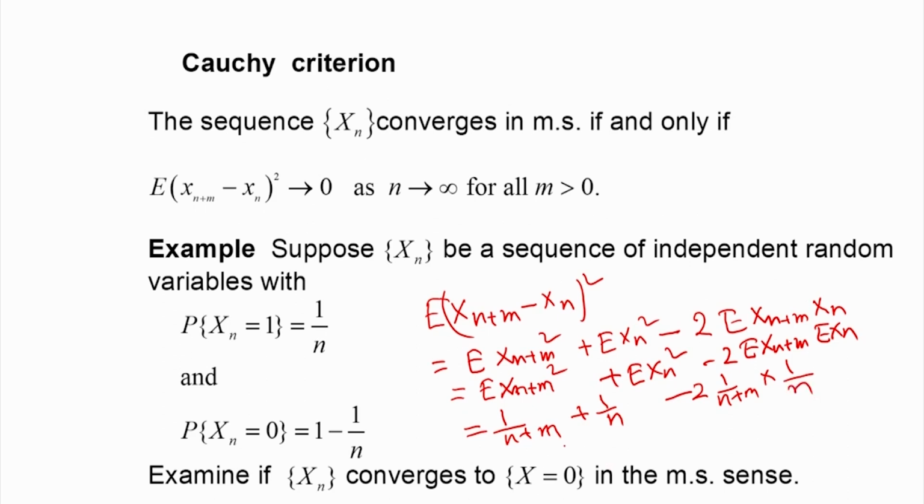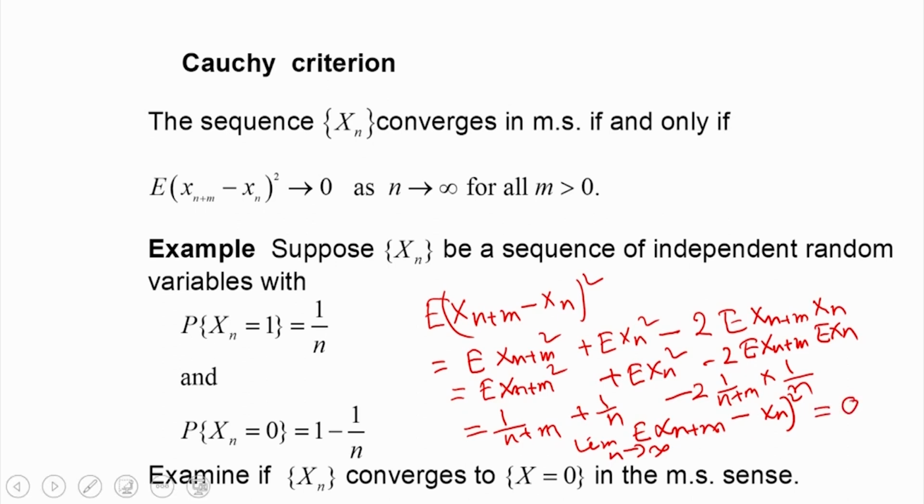So, this is the expression, and what happens? Limit of E of (x n plus m minus x n) whole square as n tends to infinity, because n is in the denominator for all the expression, therefore this quantity will go down to 0.